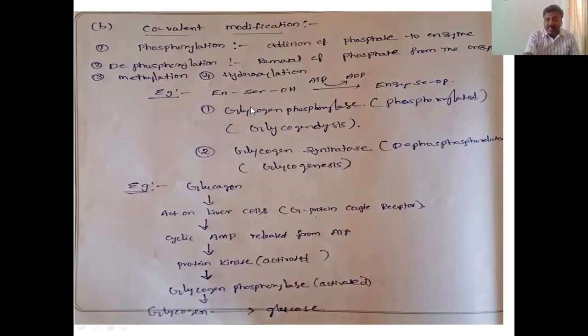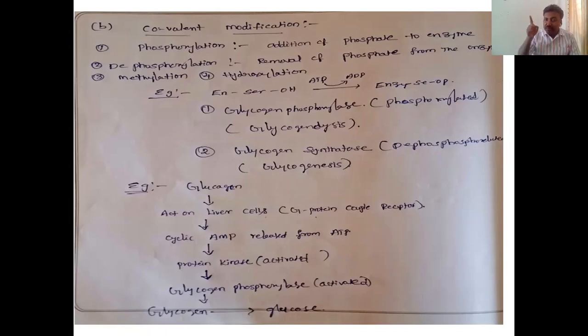Here we can observe glycogenolysis. Glycogenolysis means breakdown of glycogen into glucose molecules.